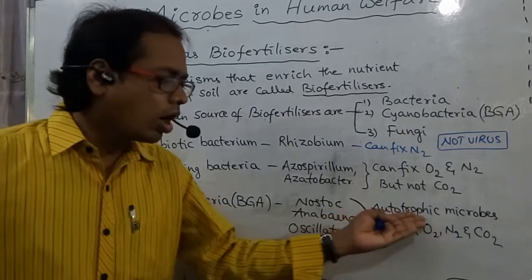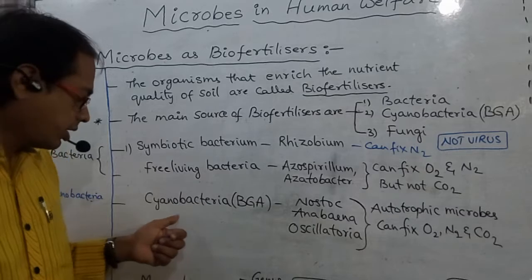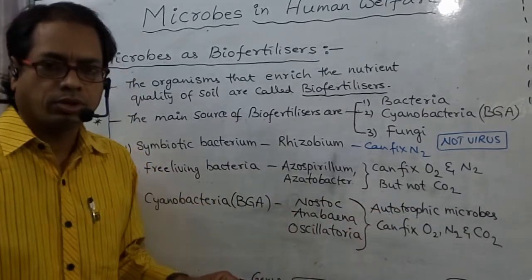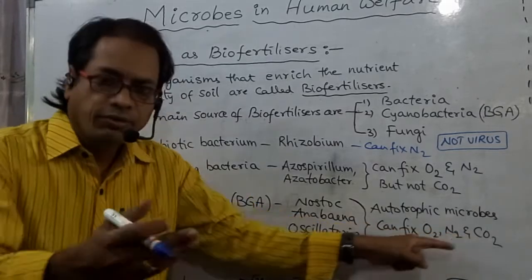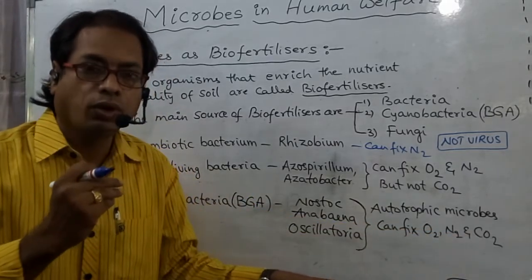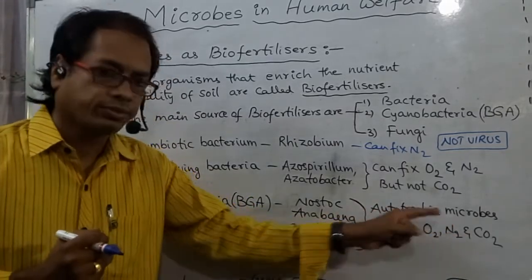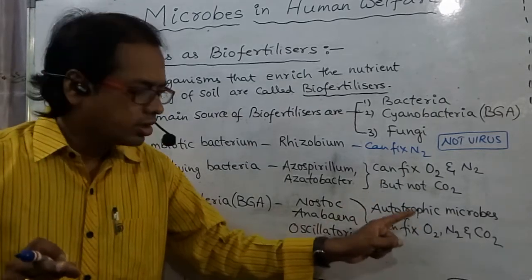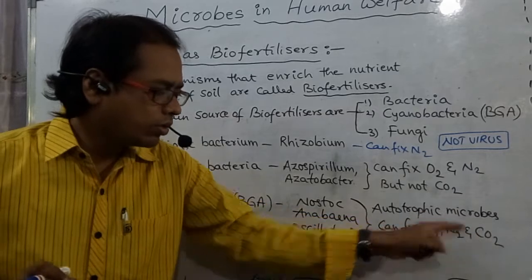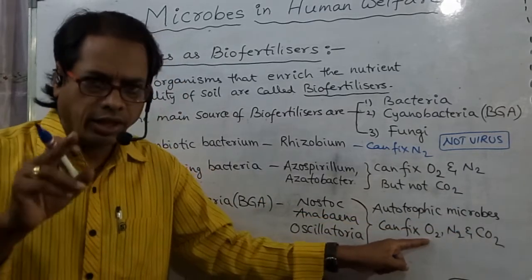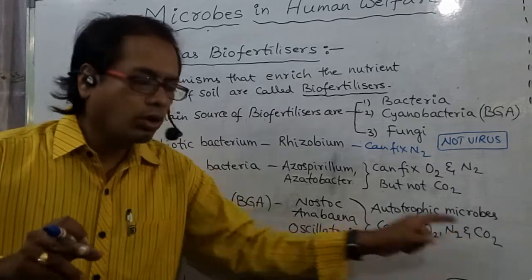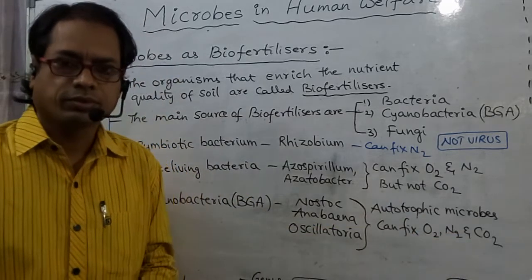Photosynthetic means autotrophic, which can fix CO2. So these three organisms can fix oxygen, nitrogen, and CO2. O2 means aerobic, N2 by heterocysts, CO2 by chlorophyll A.